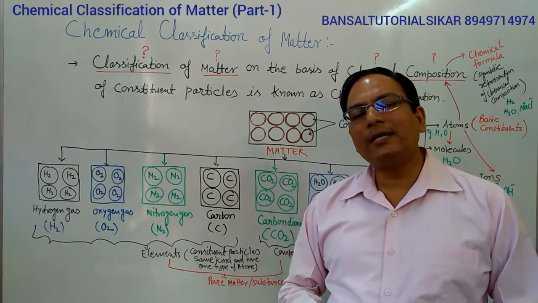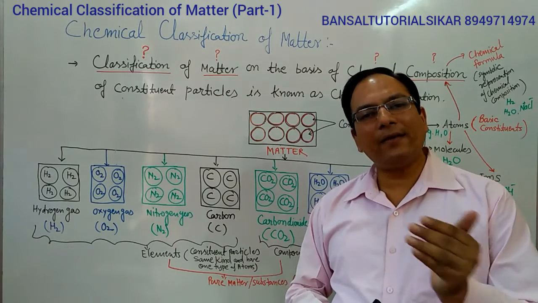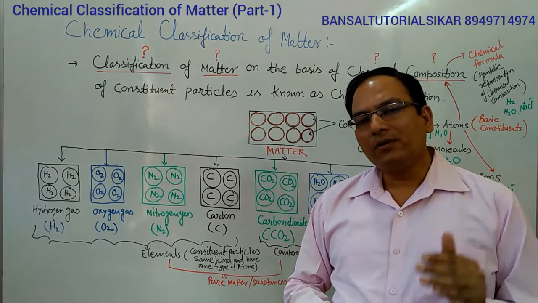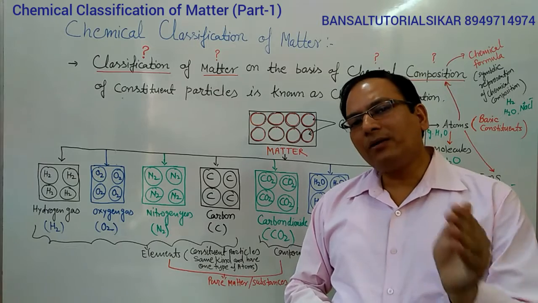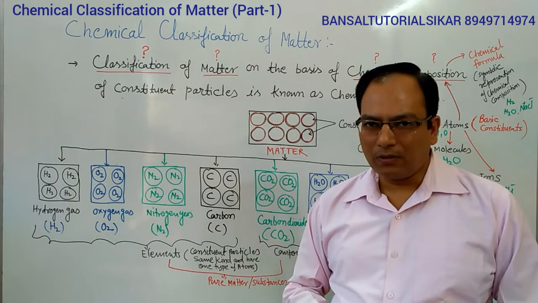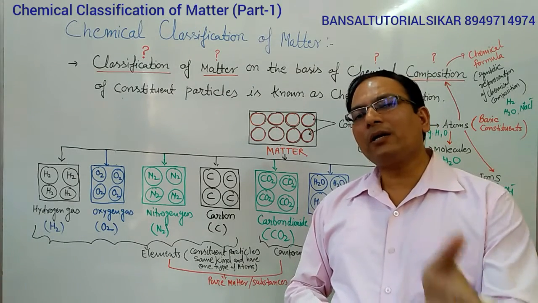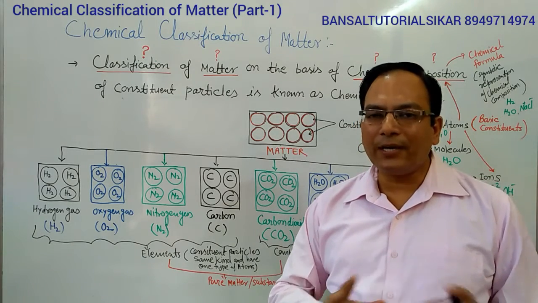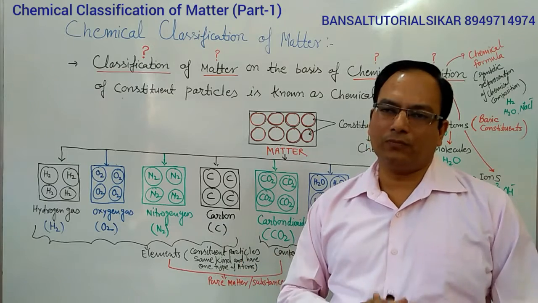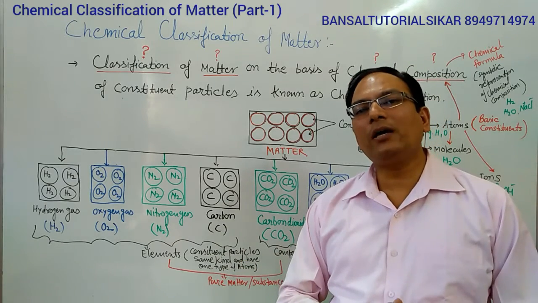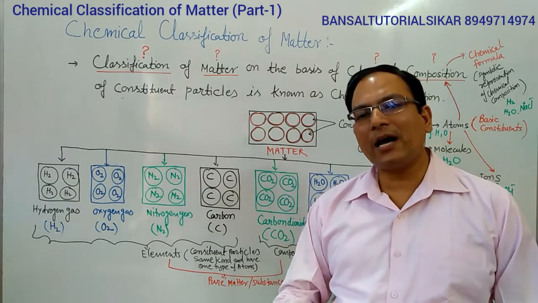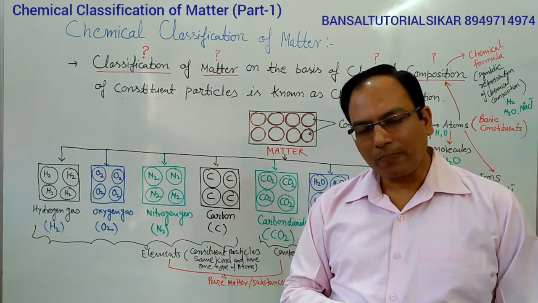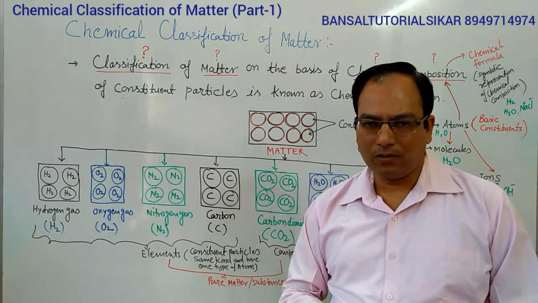Students, solids have definite shape and definite volume. Liquids have definite volume but no definite shape. They acquire the shape according to the container in which they are held. And gases have no definite shape and no definite volume. Their volume is equal to the volume of the container in which they are present, and shape is not fixed.